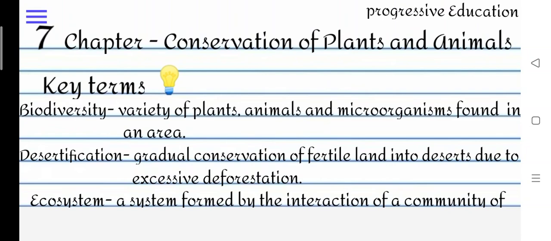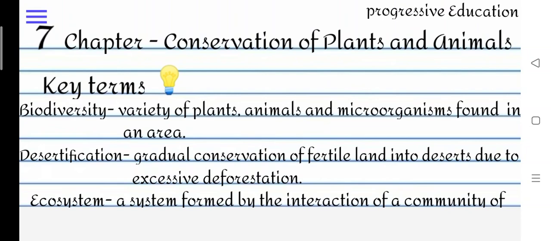So let's take a quick recap of all our topics. Point 1. Wildlife sanctuaries, national parks and biosphere reserves are the areas developed for the conservation and preservation of forests and wild animals. As I told you, conservation means caring or protection, okay? The variety of living organisms in a specific area is called biodiversity.